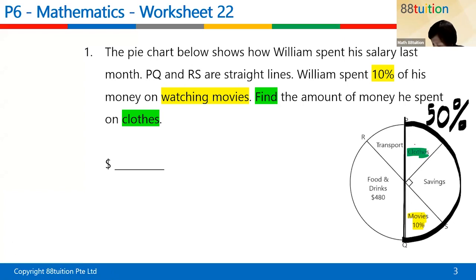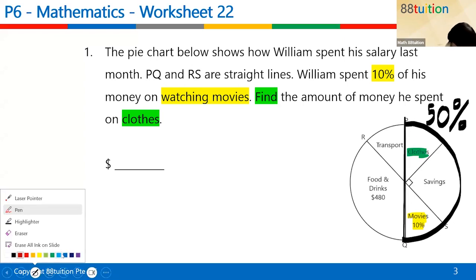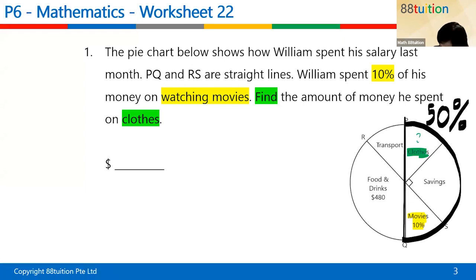Here is the closed green part, meaning you are supposed to find this. In the first place, you must know what the portion here is. You know that this is 10%. The savings is a quarter. So a quarter must give you 25%. By now, if you don't know, then you had better quickly start to remember it by heart. A quarter is 25%.